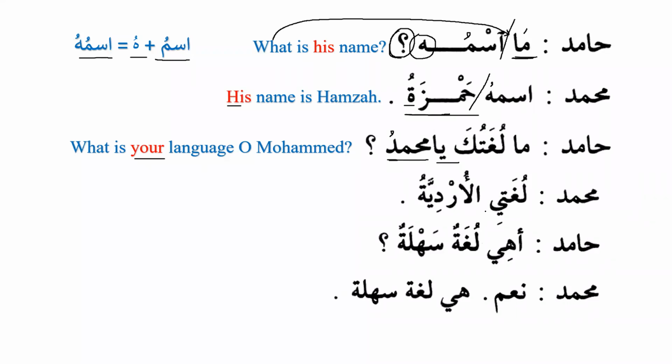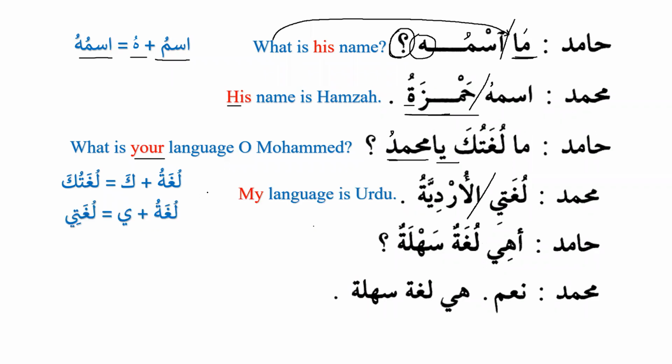Muhammadun: Lughati al-urdiyatu. He says, my language is Urdu. Now we can see that it was lughatu, and here we have lughatuka, and when we move on to my language, you say lughatu, and after that we have ya, and it becomes lughati. So if we have ya, please don't drop it. It is ta marbuta. When we have ta, we don't drop it.